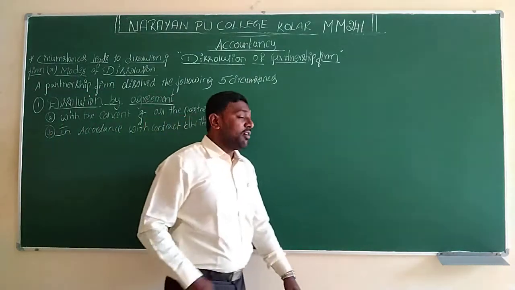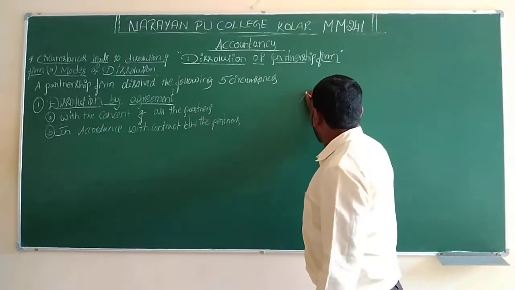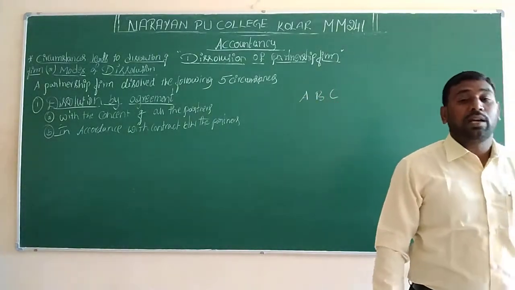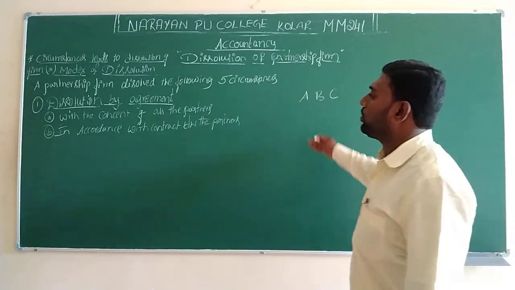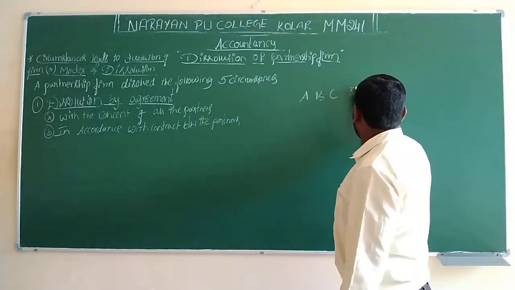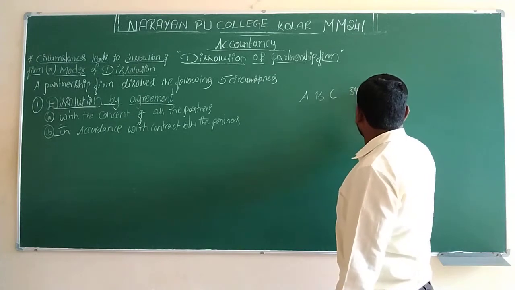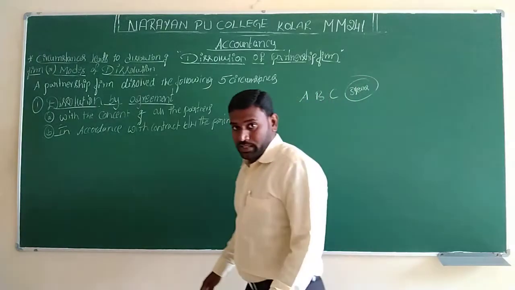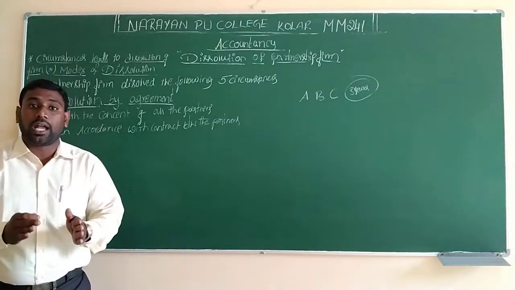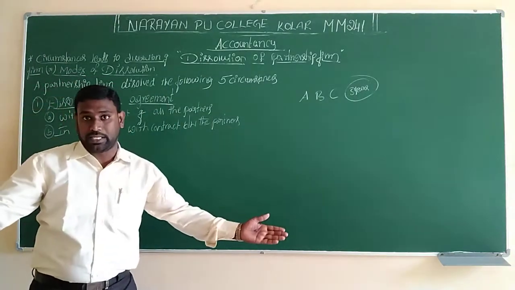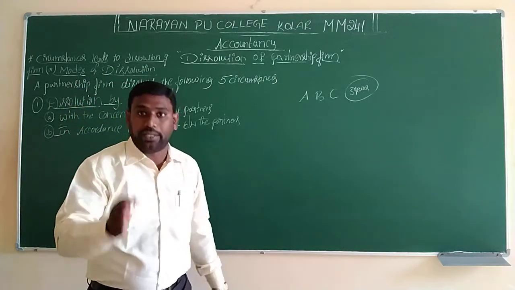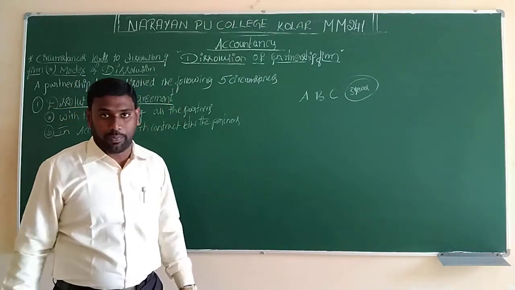For example, A, B and C, these three persons make an agreement: we run the partnership business for 3 years. After 3 years, each partner becomes a separate business entity, though they want to divide. That is the agreement, the contract between all the partners.